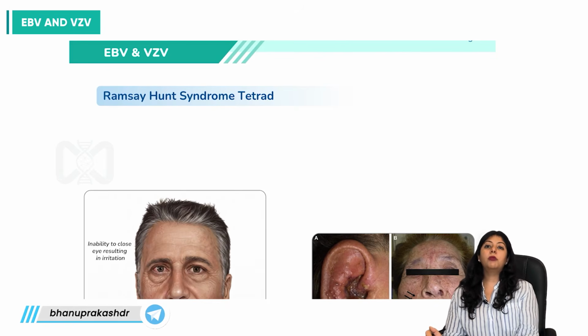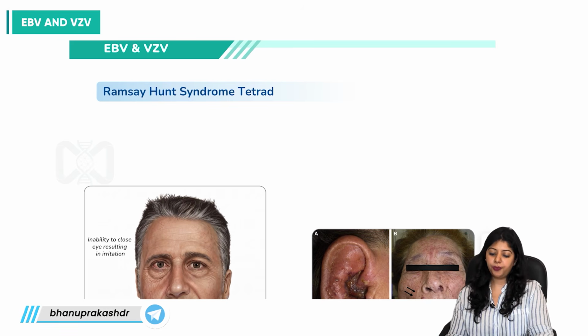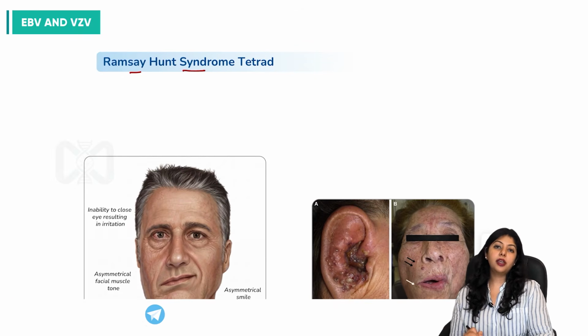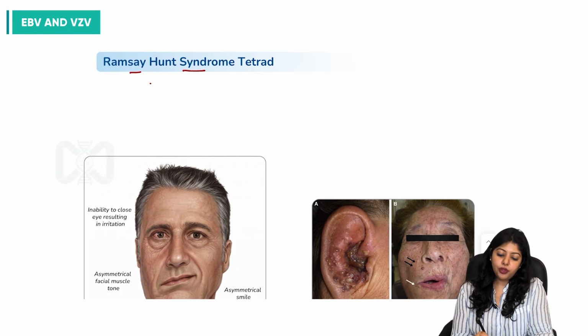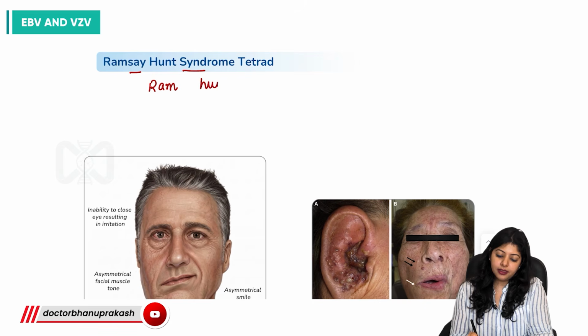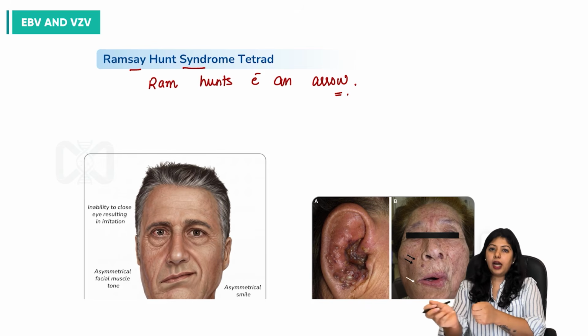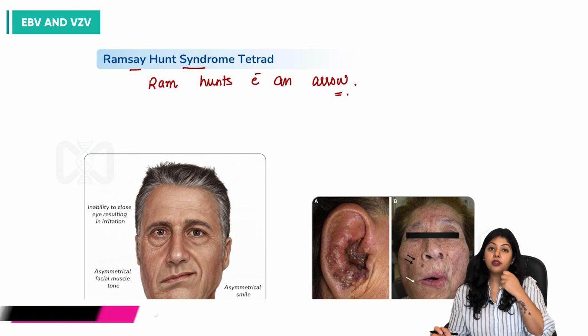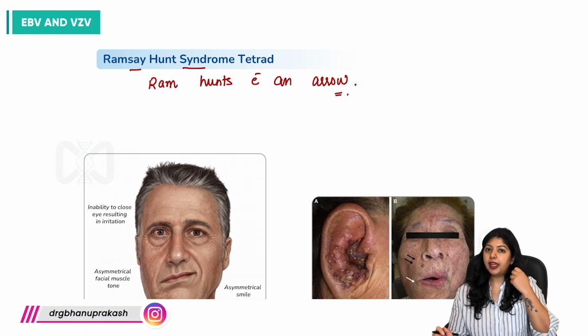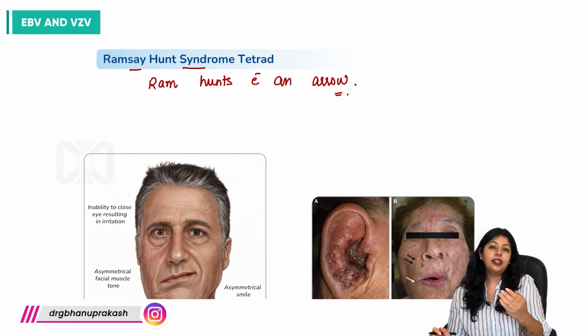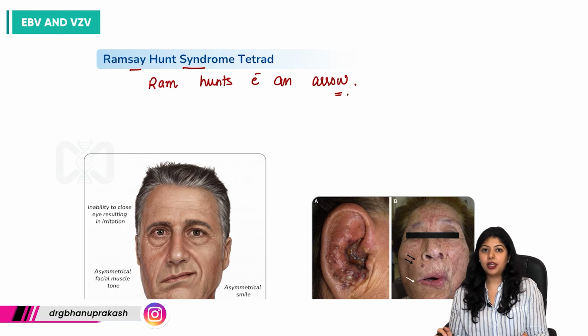So now let us talk about Ramsay-Hunt syndrome. So what happens in Ramsay-Hunt syndrome? Most of you know that Ram hunts with an arrow. Whenever he is trying to hunt with an arrow, he takes his arm very close to his face, towards his mouth and his ears, and that exactly derives the clinical manifestations of Ramsay-Hunt syndrome.